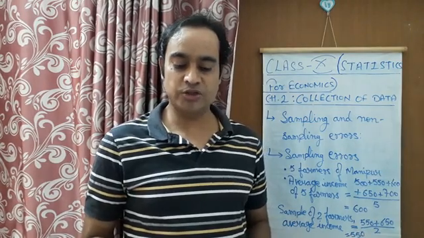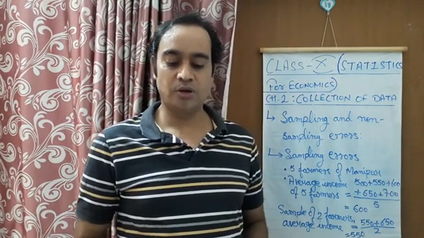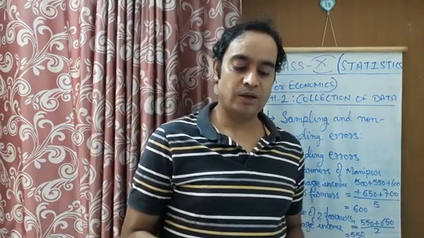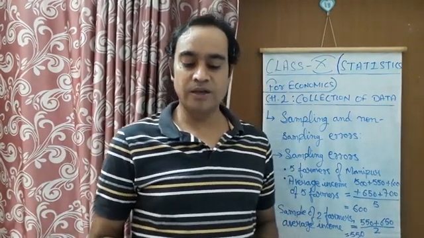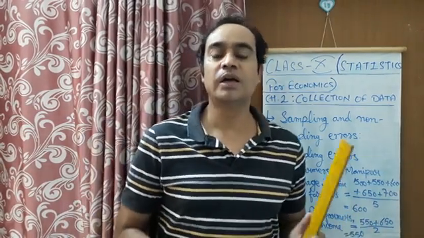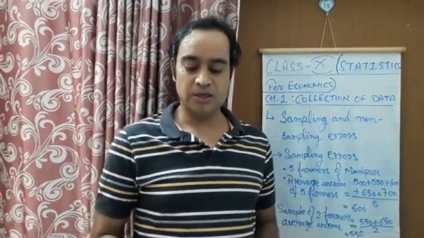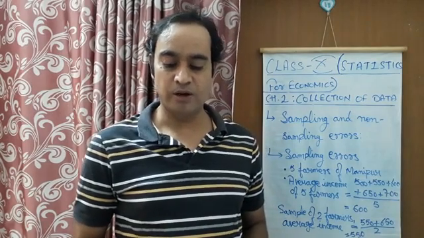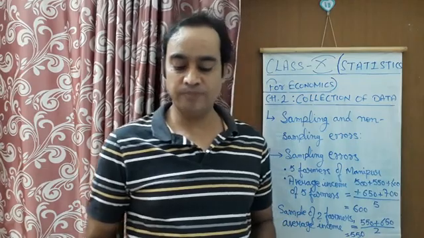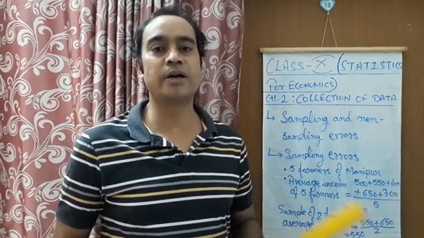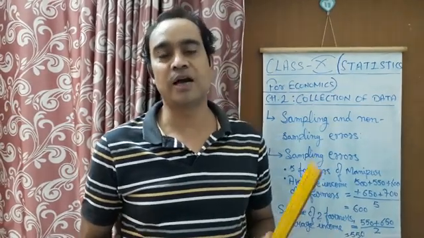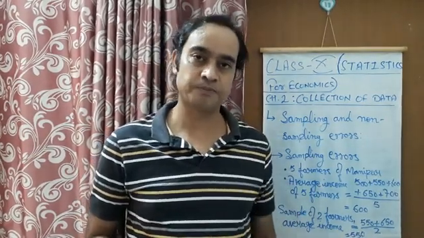In this collection of data, the agencies involved are at the national and state level, under which one very important organization collects this data. It is called NSSO, National Sample Survey Organization.